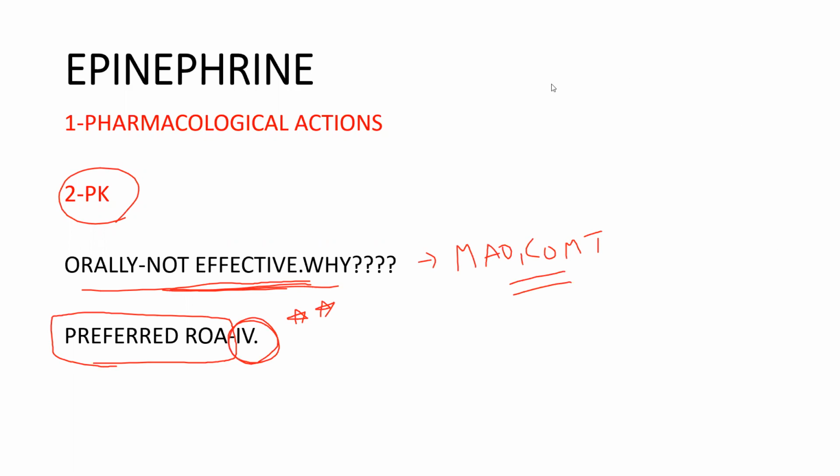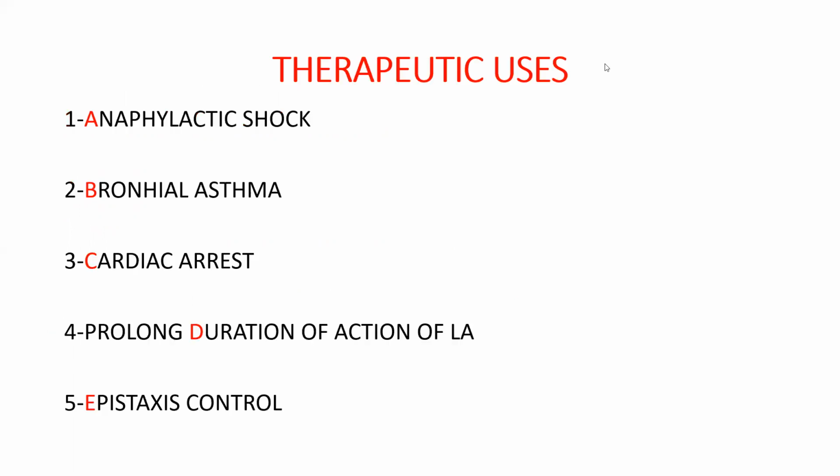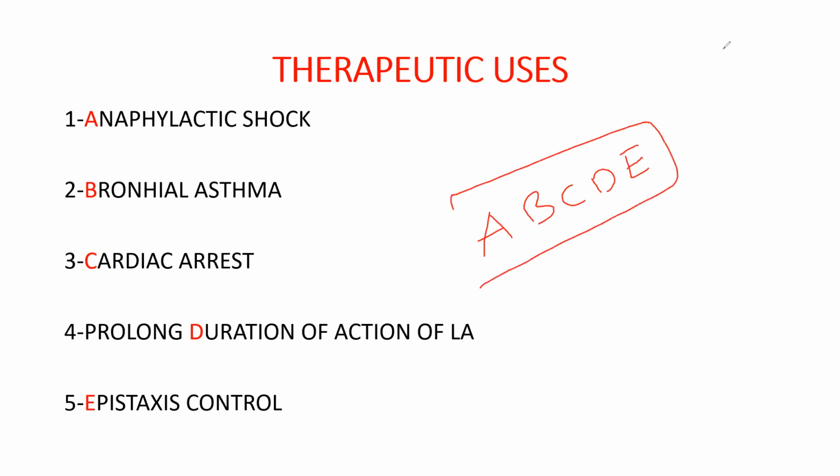And then, what are the uses of epinephrine? This is the most important, very, very important question for you people. Just remember this one. The therapeutic uses of epinephrine can be remembered as A, B, C, D, E. A means anaphylactic shock, B means bronchial asthma, C means cardiac arrest, D means duration of local anesthesia is increased, that is prolongation of duration of action of local anesthesia.